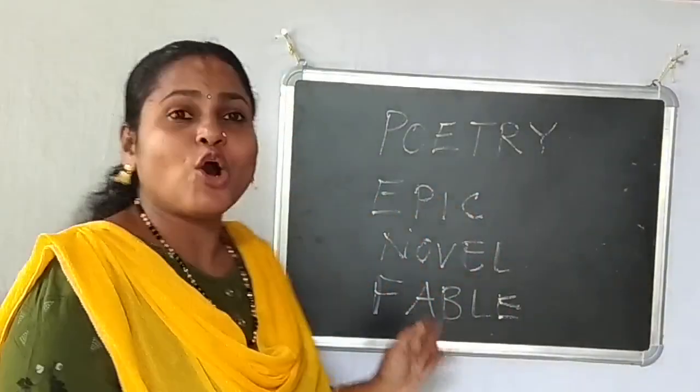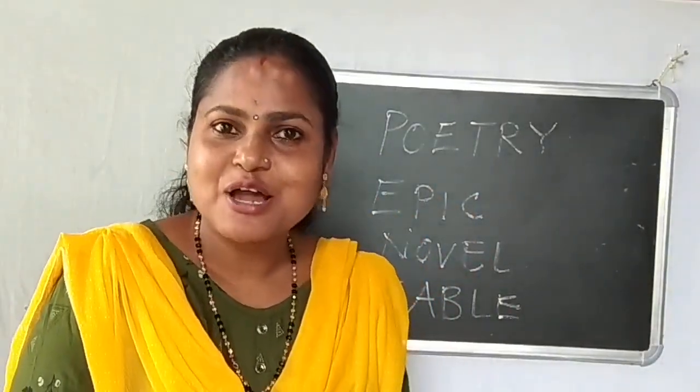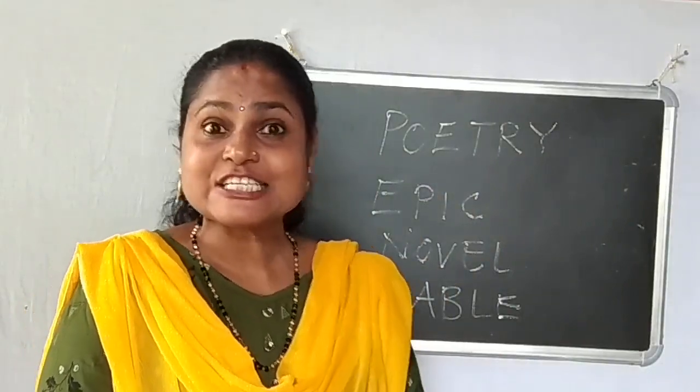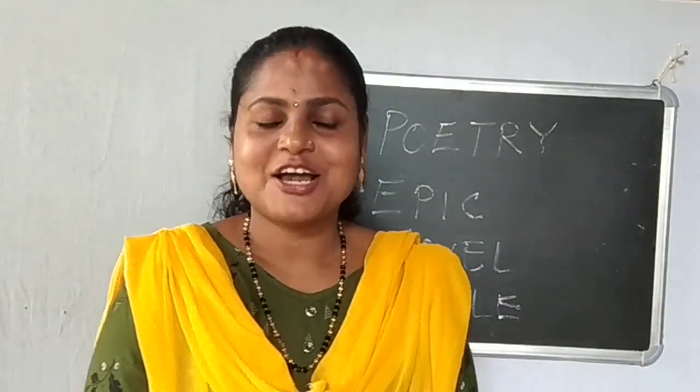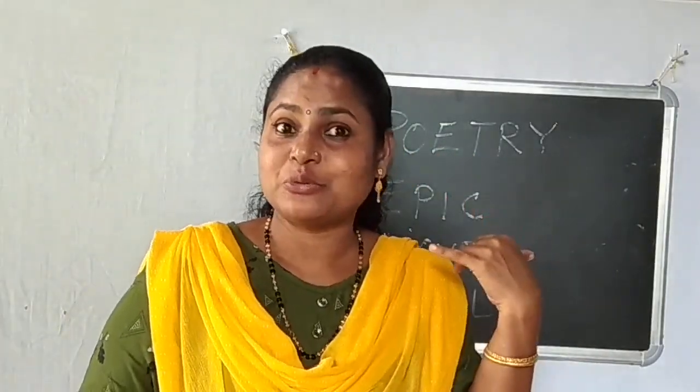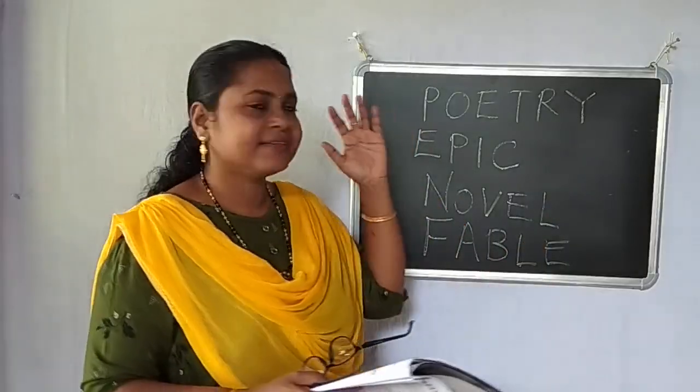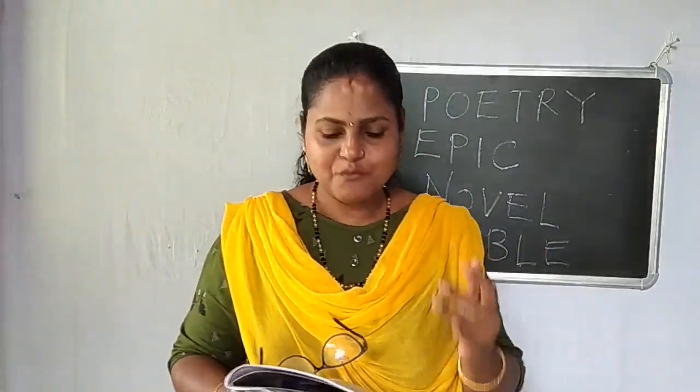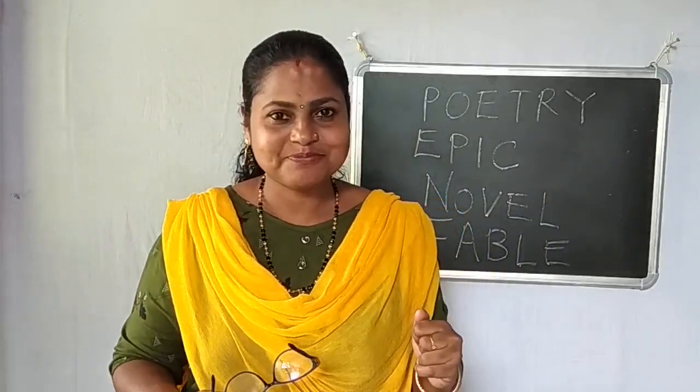Yes, these are called fables. Fables, like Aesop's fables. There will be a short story and the characters will be animals, and at the end there will be a short message. Those are called fables. So these are the literary terms that we have to study today.